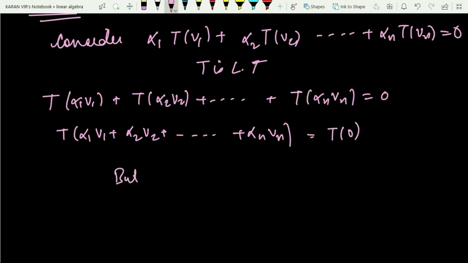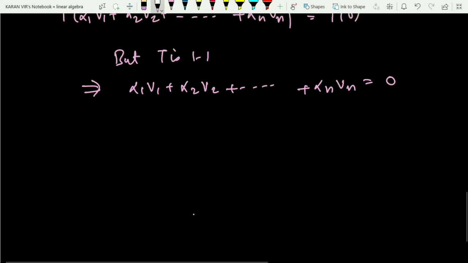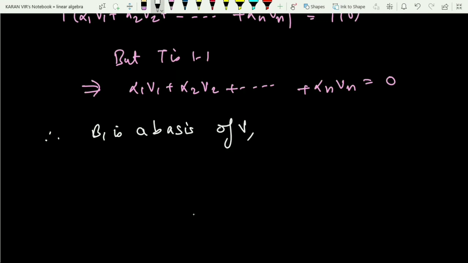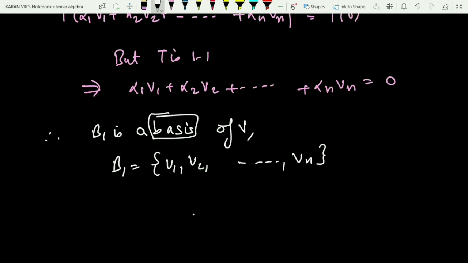But T is bijective, so it is one-one and onto also. I will use the definition of one-one here: if two images are equal, it implies the elements are equal. That is the concept I have used here, so you have to use this tool, that T is one-one. Now we use another fact. What was the other fact? That B1 is a basis of capital V, and B1 contains n elements, V1, V2 up to Vn. And since B1 is a basis, can I say these elements are linearly independent?